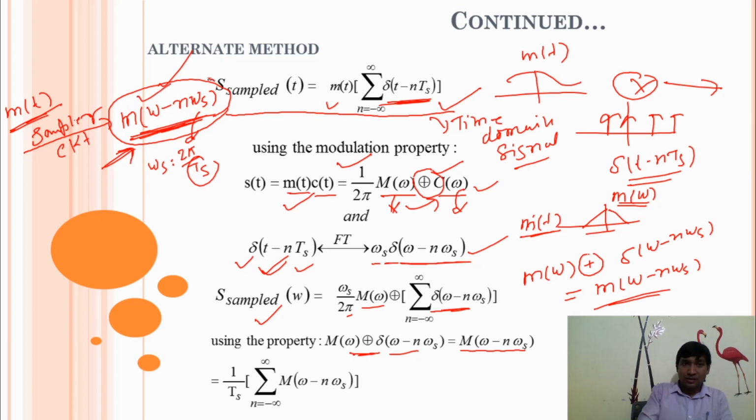It is very important for problem solving in the sampling theorem, and it will play a very important role while solving such problems. So finally we'll use this. I'm not considering the 1 by Ts factor because in the sampling process I'm interested only in frequency, not amplitude.